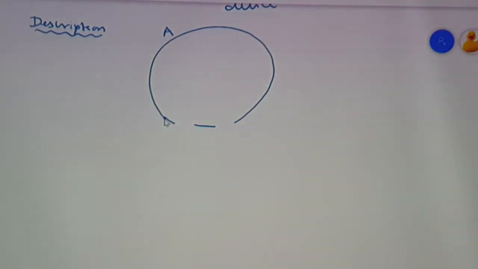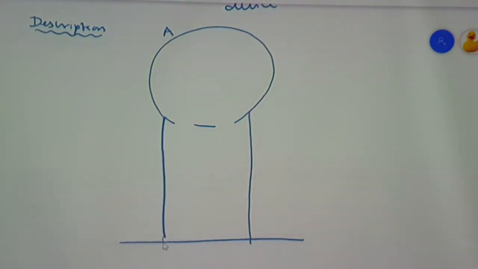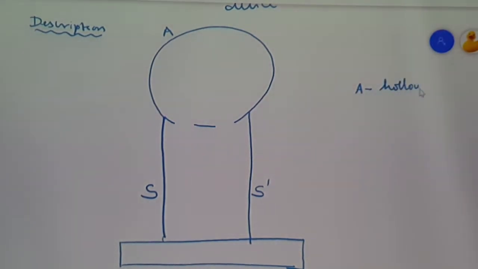The hollow spherical shell is mounted on two insulating pillars or stands, which we consider as S and S dash. A is the hollow sphere, and S dash is the insulating stand used for supporting that hollow sphere.